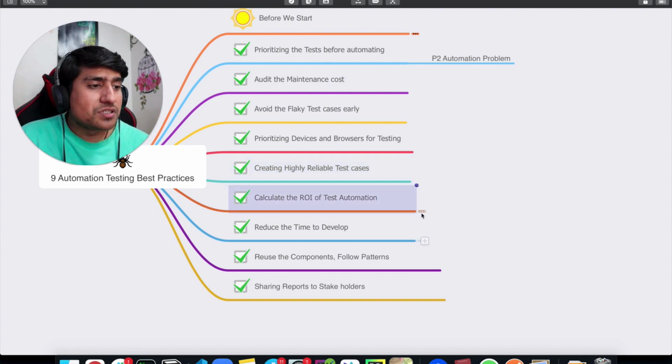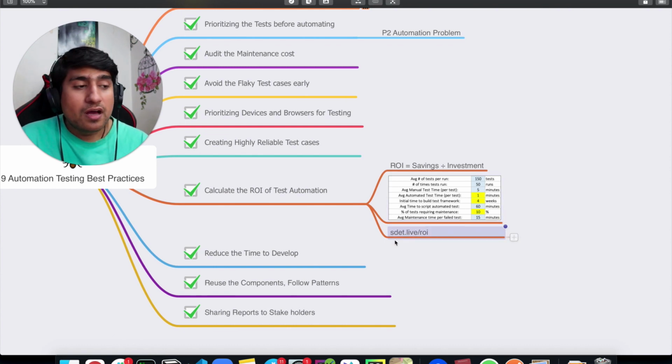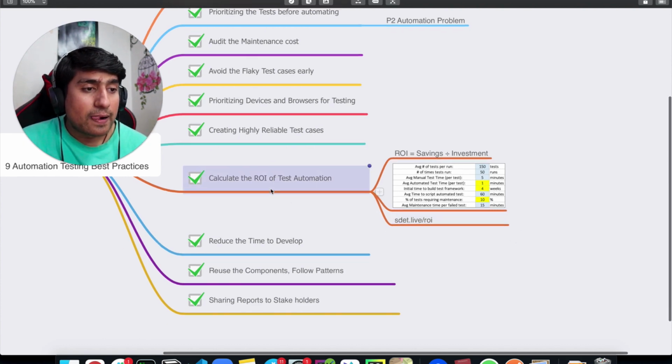Calculate the ROI. I would highly recommend visiting this link, which is sdet.live/ROI, and learn how you can calculate the return on investment on your automation test cases, right? So make sure you do that.